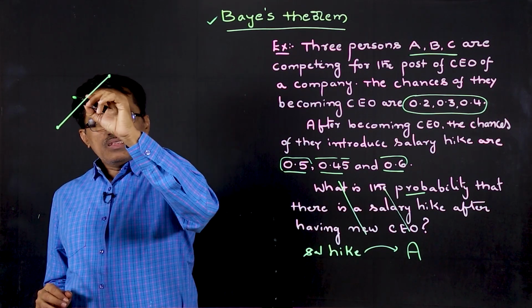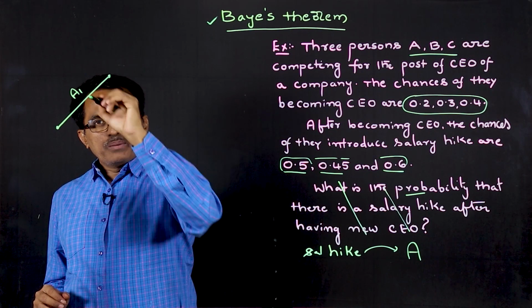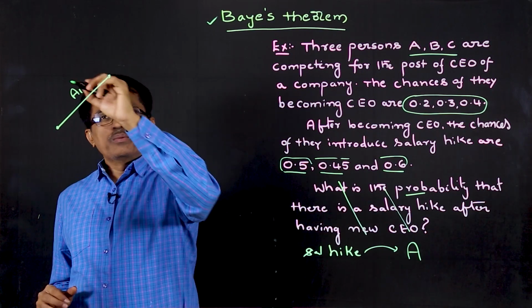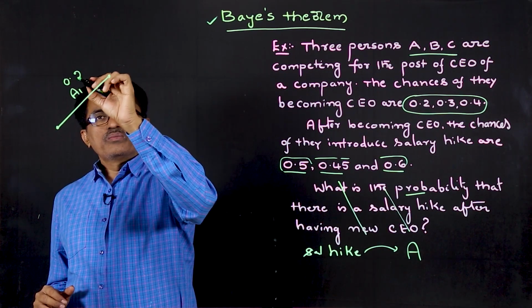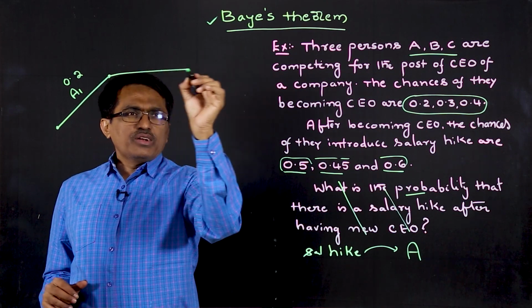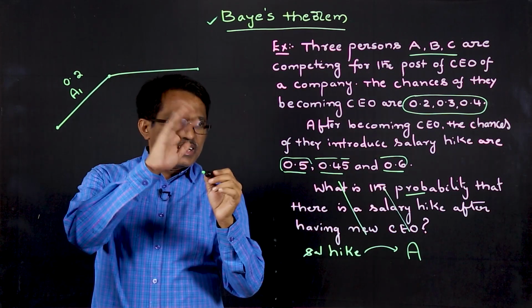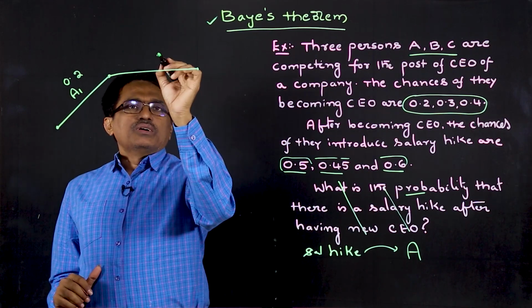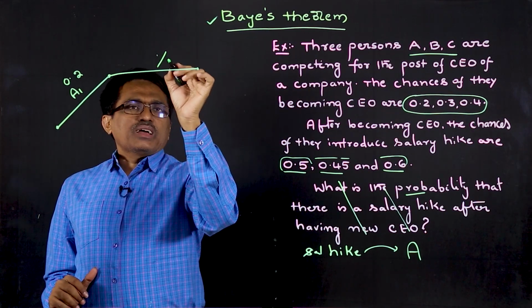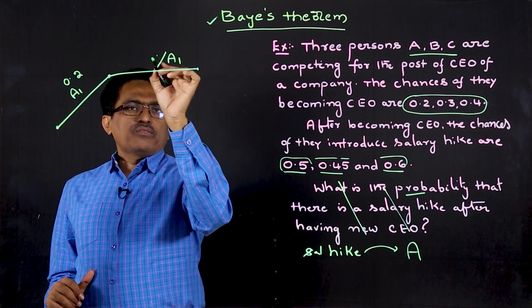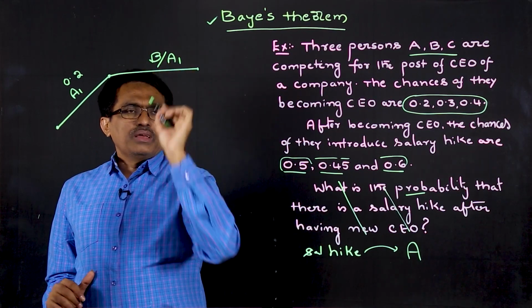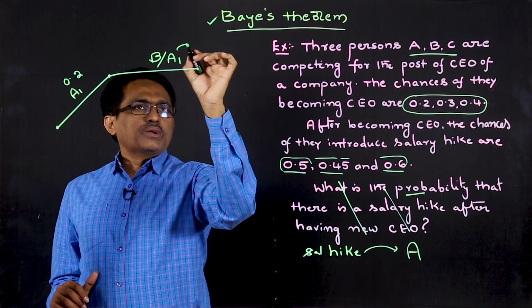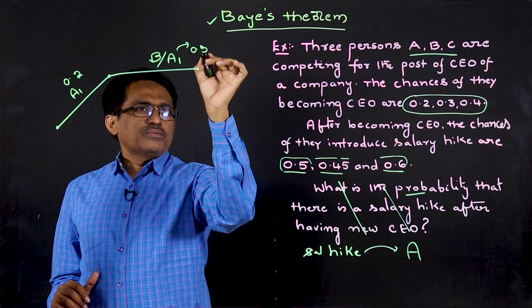Now this is the first event, that is A becoming CEO, with the probability 0.2. The next event that follows is him taking a decision related to the salary hike. If you remember the discussion we had, the first event happened followed by B. So the corresponding probability is 0.5.